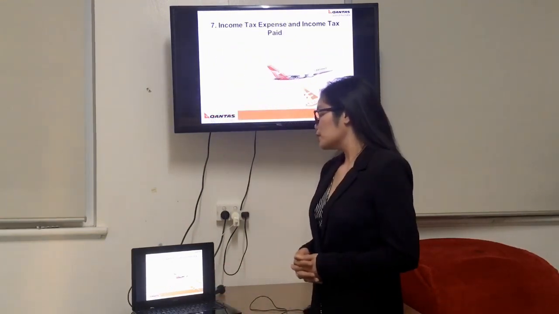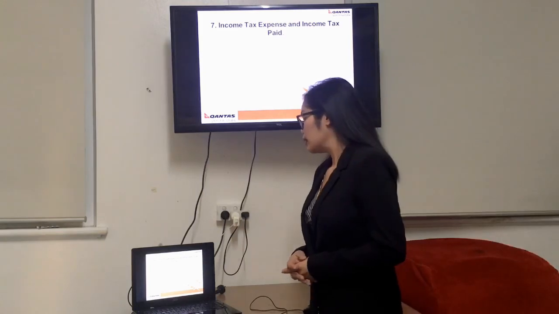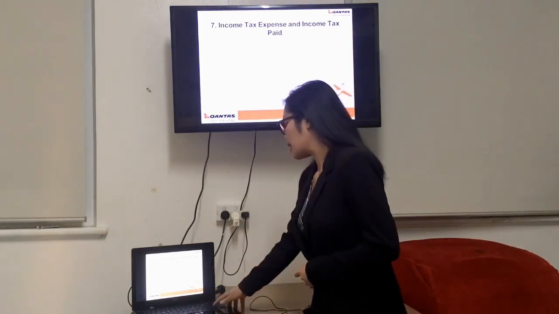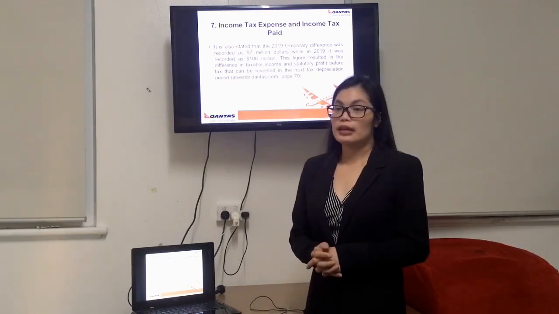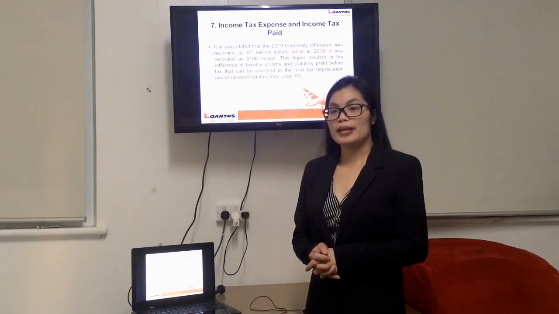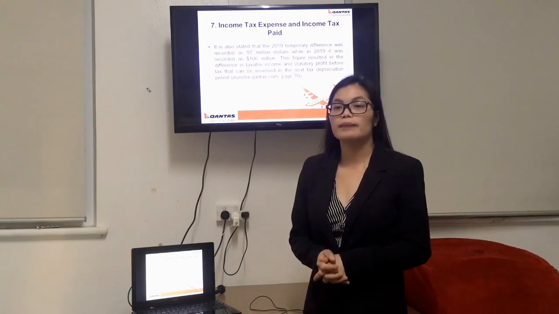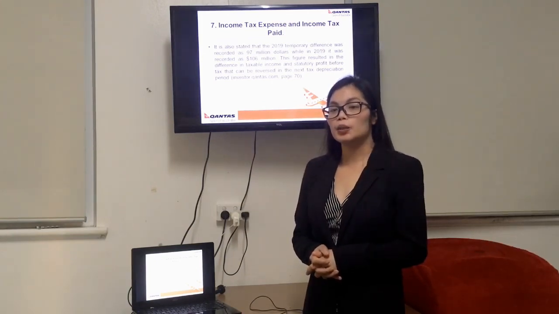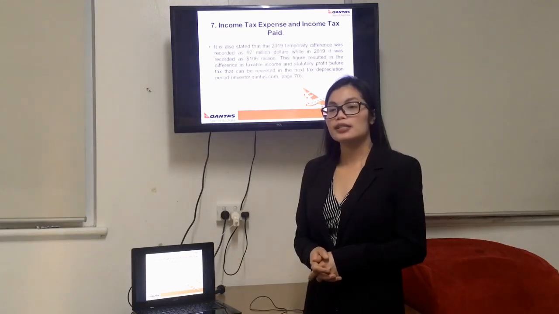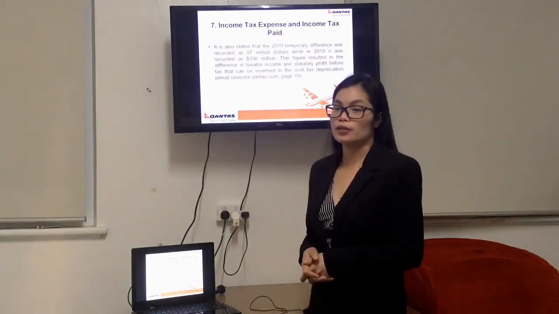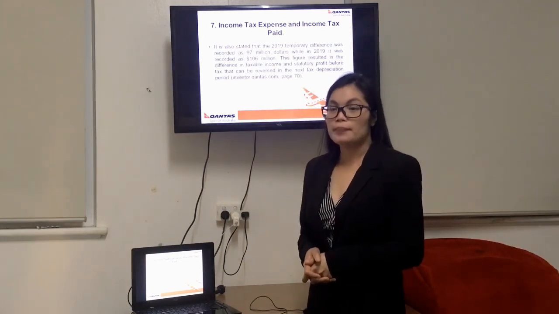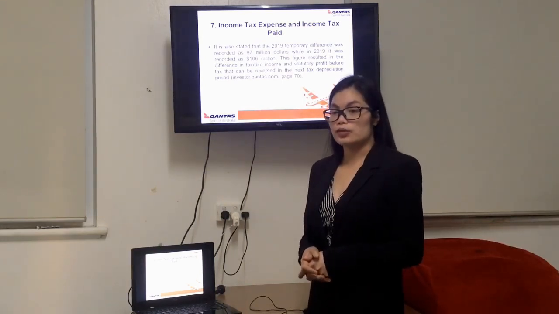Moving on with number 7, I'm talking about the income tax expense and income tax paid. The income tax expense is included in the income statement, but the income tax paid is not included in the cash flow. The income tax paid was separated in another tax expense financial statement, and note that this is because the income of this group is payable less than 30% of the group's statutory profit.